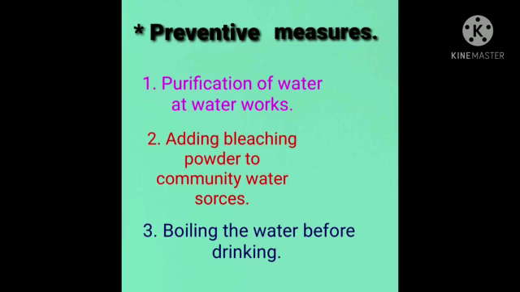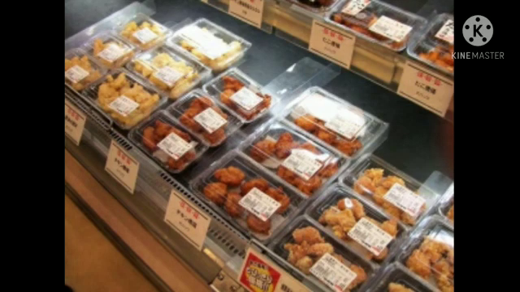Now, by covering the food, it does not get contaminated with dust and dirt. Otherwise, the microorganisms causing disease spread through flies. As water gets contaminated, in the same way food also gets contaminated, where on the roadside all dust and rubbish go and settle on the food, and the same food we eat, but various microorganisms are present and it will affect our body. So we should always take care of our health.